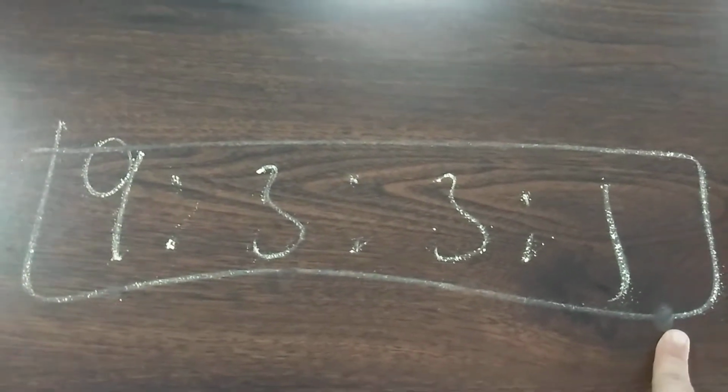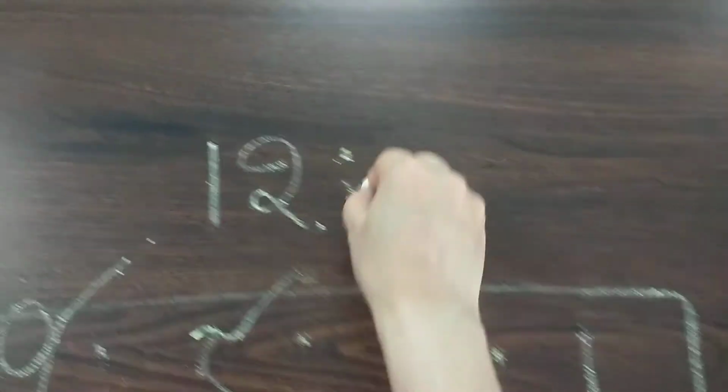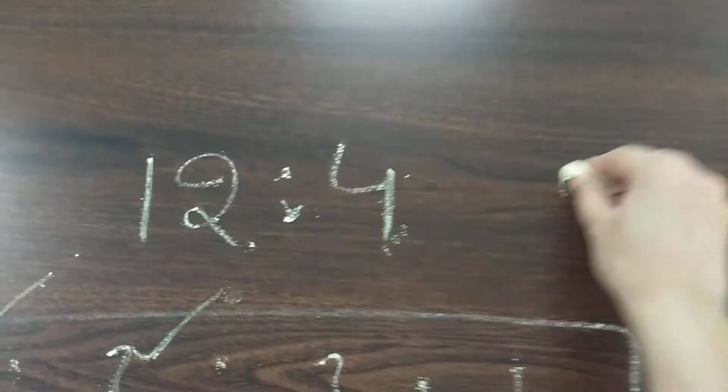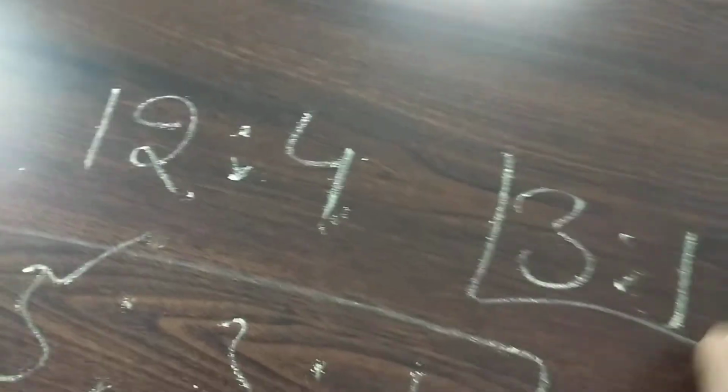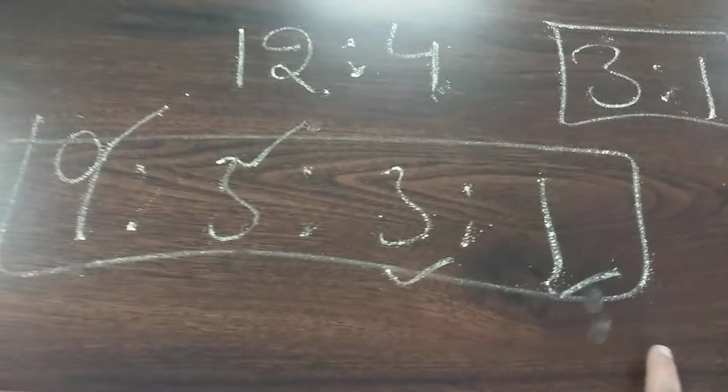It is basically the hidden ratio of the monohybrid cross. If we take only the tall characteristic, then this was tall and this was tall, that means 9 plus 3, 12. This is dwarf and this is dwarf, that is 4. That means it is 3:1, which is the monohybrid ratio.